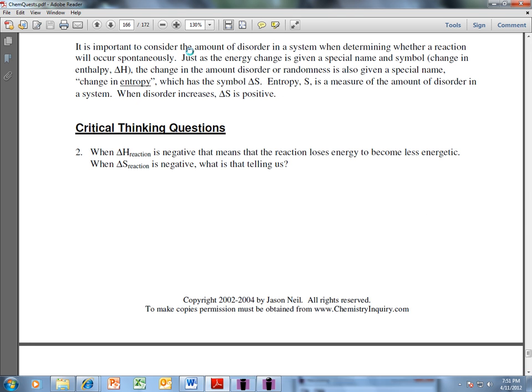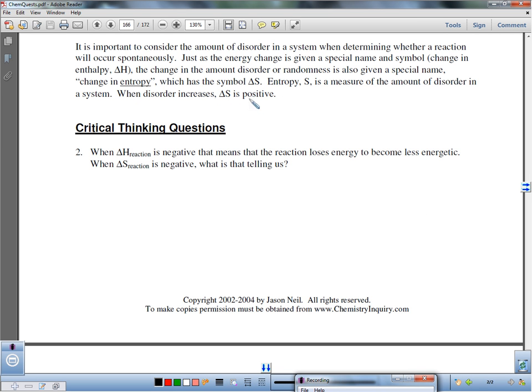Alright, as far as entropy goes, entropy is disorder. So the amount of disorder increases. If it's going to increase, delta S is positive. So whenever we're increasing our disorder, like if I take a deck of cards that's all organized and then I throw it all on the floor, I've increased my disorder. My delta S in that situation would be considered positive. If I organize something and decrease the disorder, and I organize those deck of cards, now again my delta S is negative.